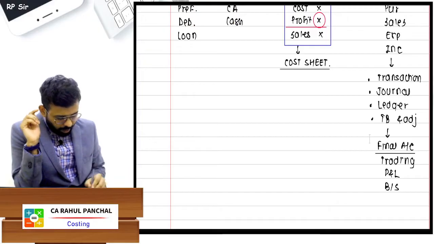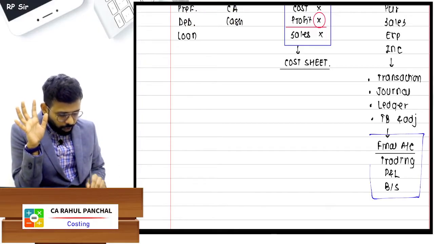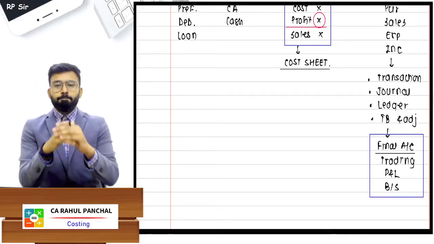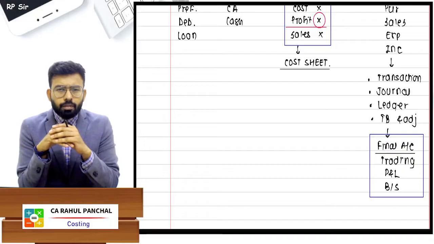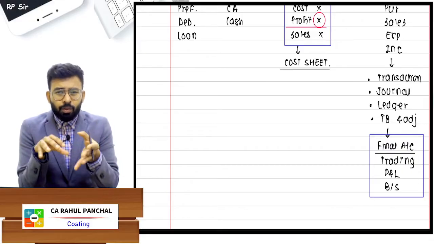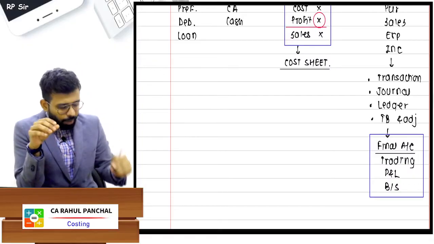Okay, tell me one thing, if you have a basic idea: when you prepare final accounts, is it based on actual data or on budgeted data? It is very simple. When you make final accounts, is it on the first day or on the last day of the business? Actual data. It will be actual data.